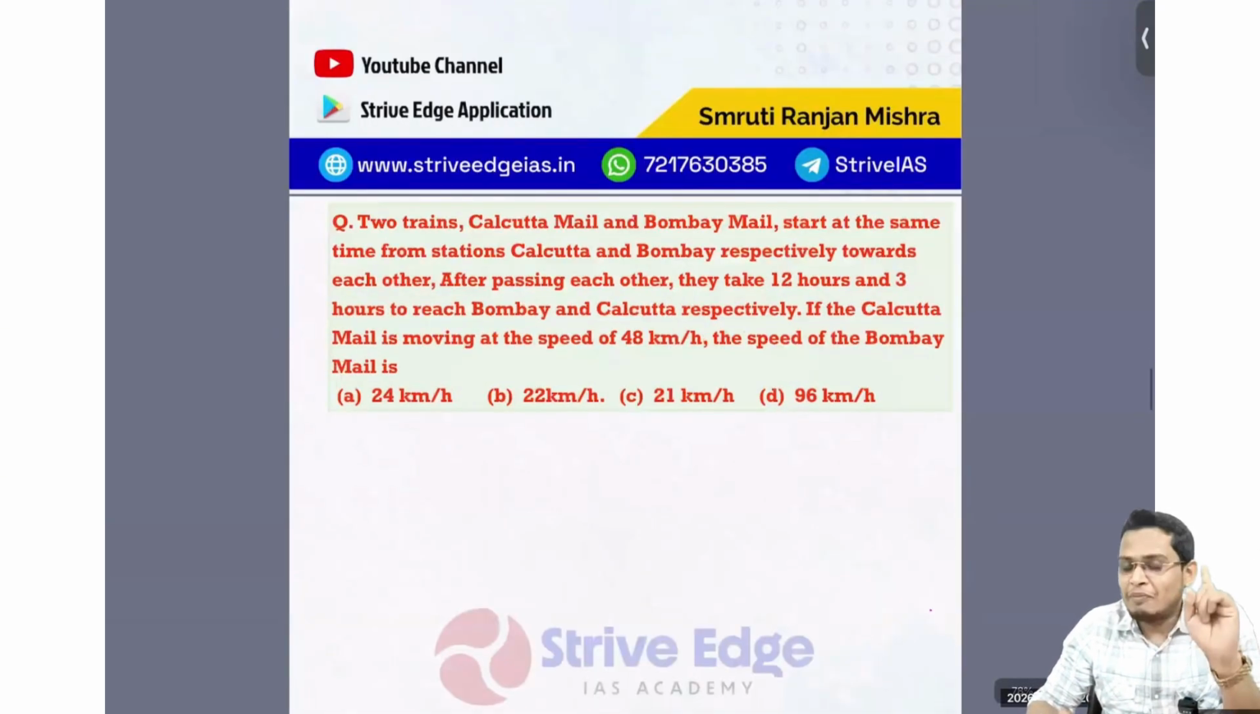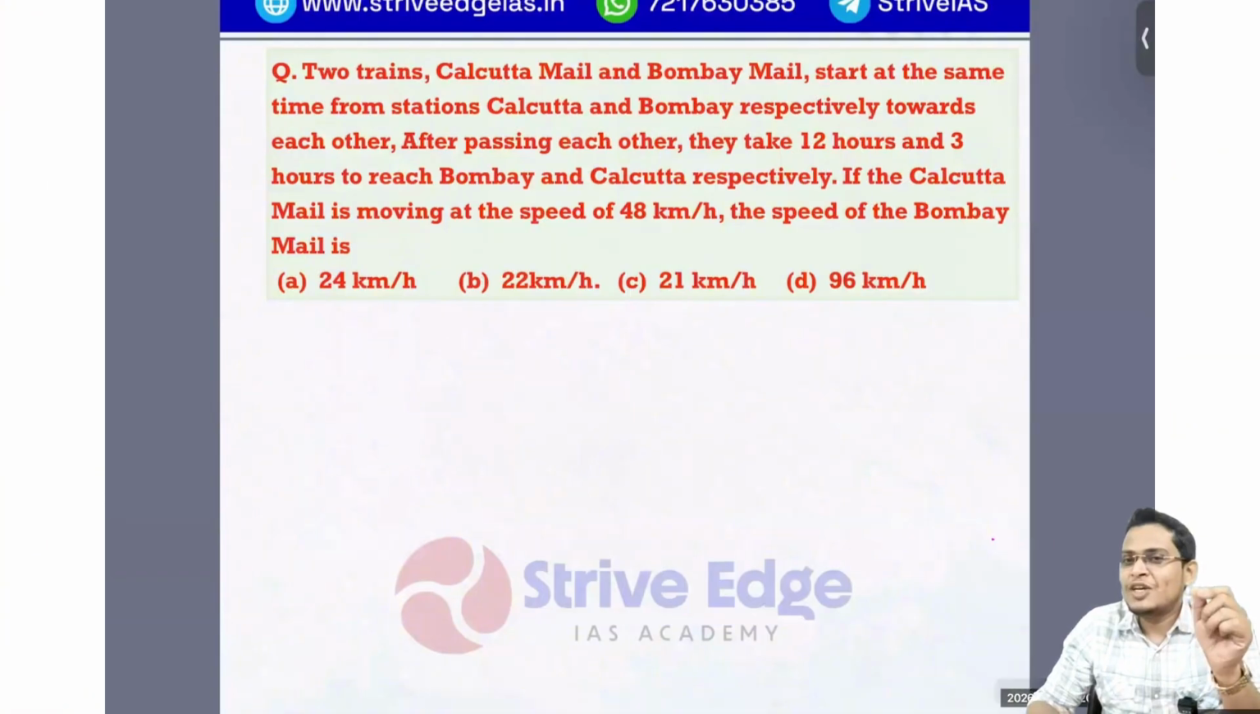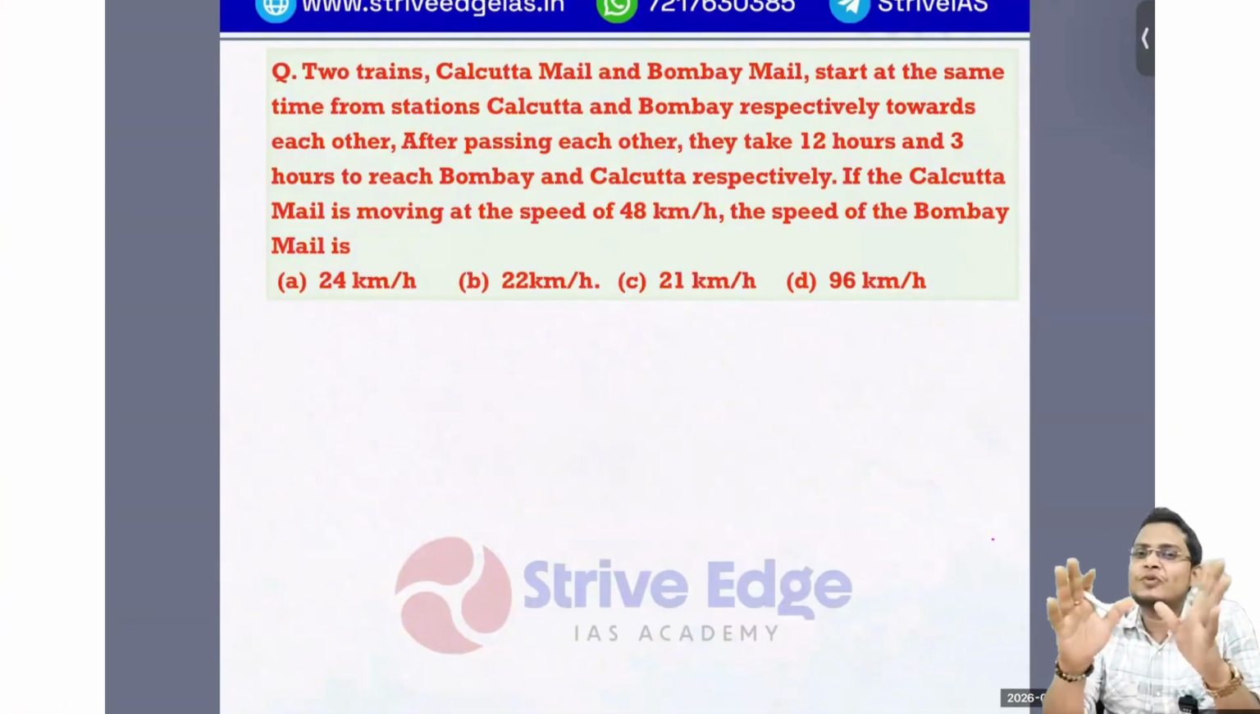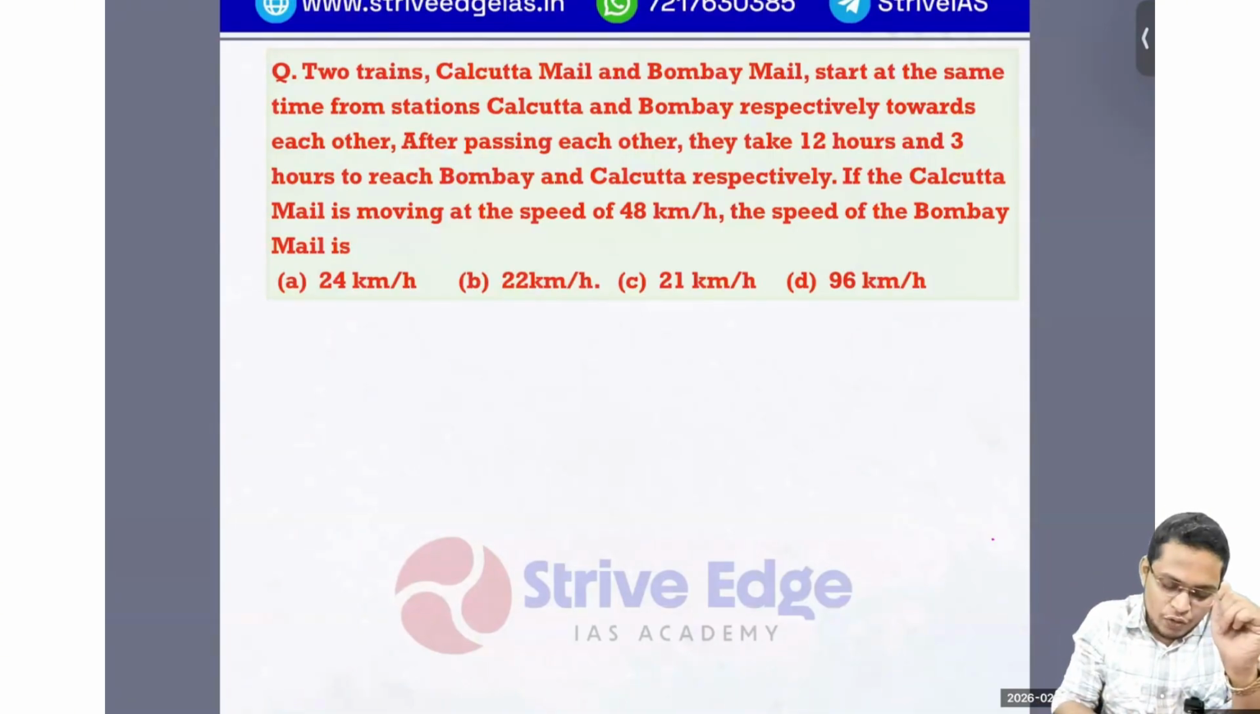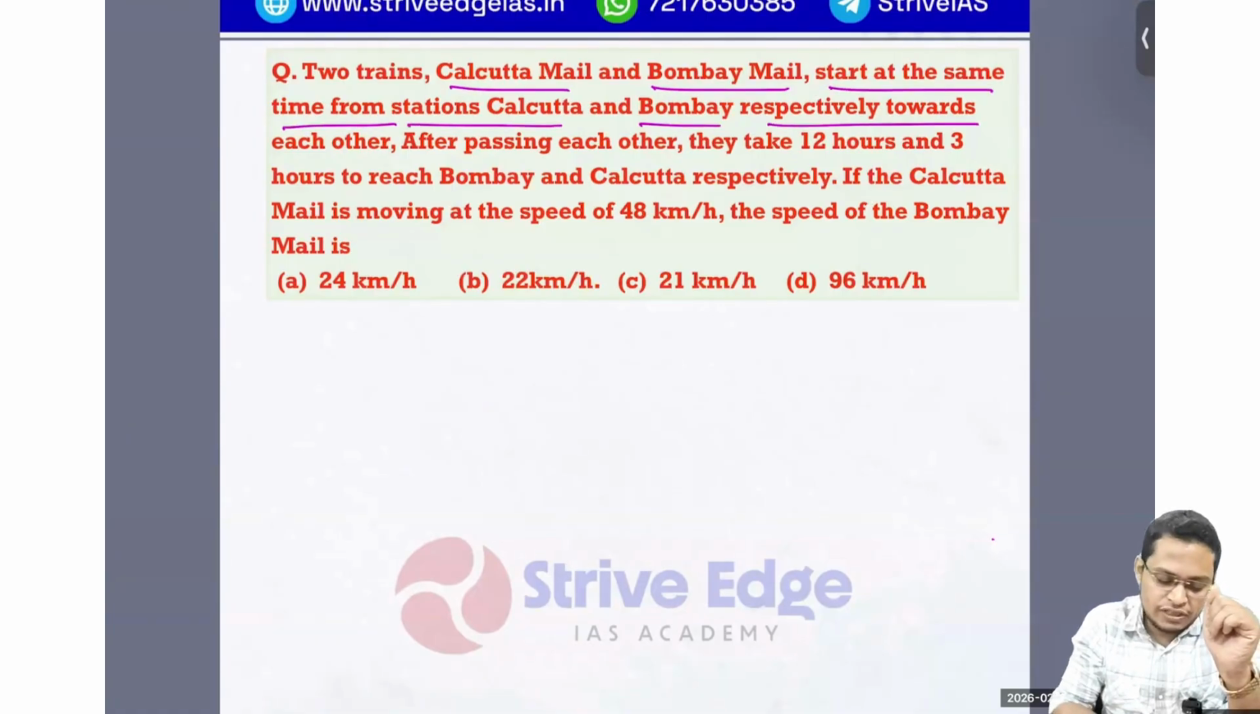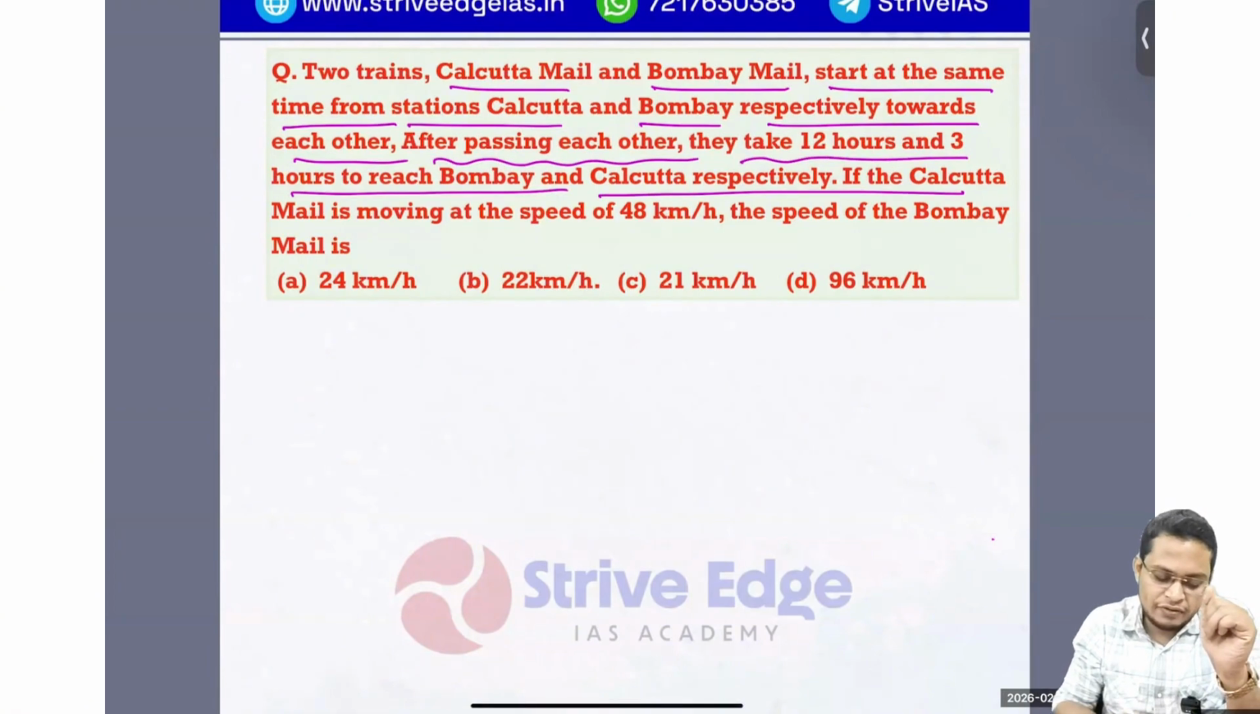So this is the application of the problem we have seen. After meeting point, the time they have taken, we can use that root over that time to find the speed ratio. So two train, Kolkata mail and Bombay mail, start at the same time from the station Kolkata and Bombay respectively towards each other. After passing each other, they take 12 hour and 3 hour to reach Bombay and Kolkata respectively. Kolkata mail moving at a speed of 48 km per hour, find the speed of the Bombay mail.